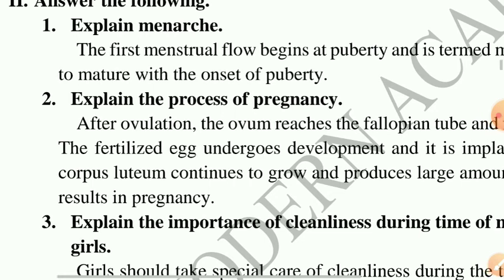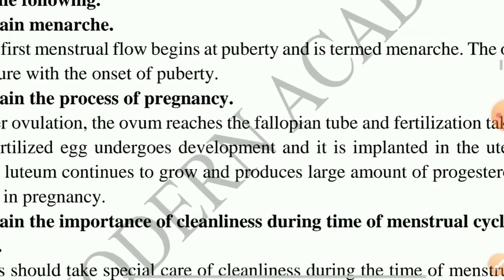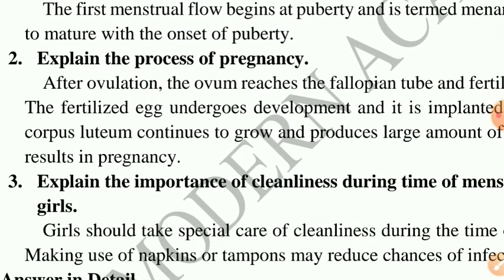At which time does puberty start? The ova begin to mature with the onset of puberty only. The ovum gets matured.